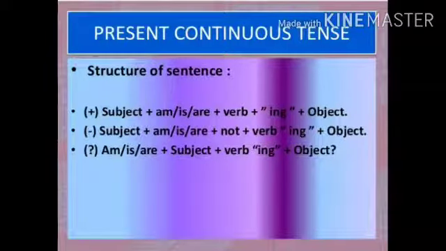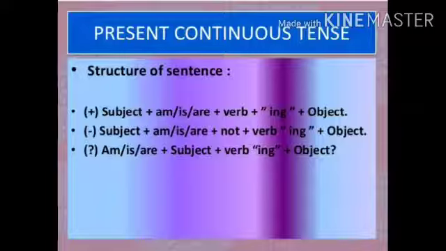At the time of forming present continuous tense, we use subject plus is/am/are. My dear students, I want to tell you that is/am/are is the helping verb of present continuous tense, plus verb plus ing, that is the main thing for forming present continuous tense, and afterwards object.